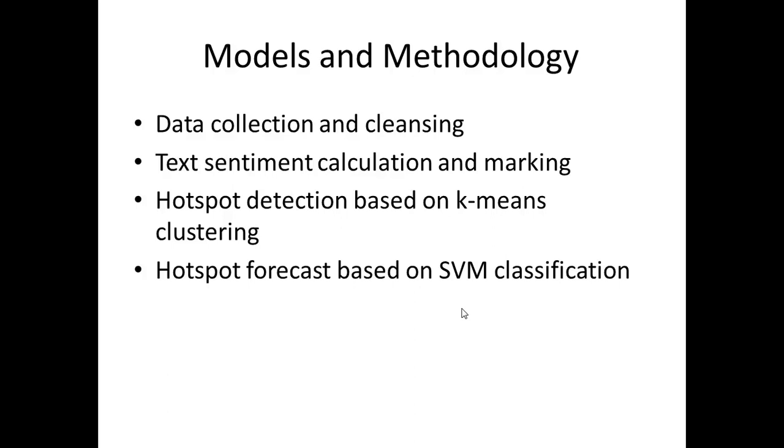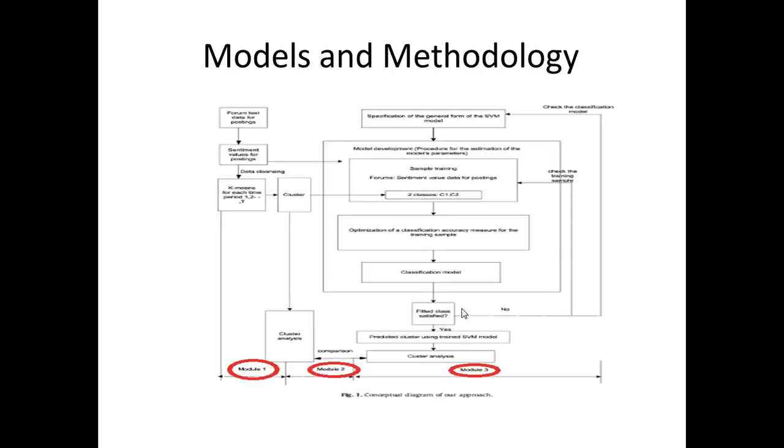Models and methodology. There are three different modules they come up with, which I will talk about later on. The methodology is to collect the data, cleanse it, calculate the sentiment value for the text and the documents, then run that data through k-means to find the clustering and then the hotspot, and then use the SVM to forecast that hotspot. So this is the models and methodology. The picture was taken from the paper. I have highlighted the one here in red.